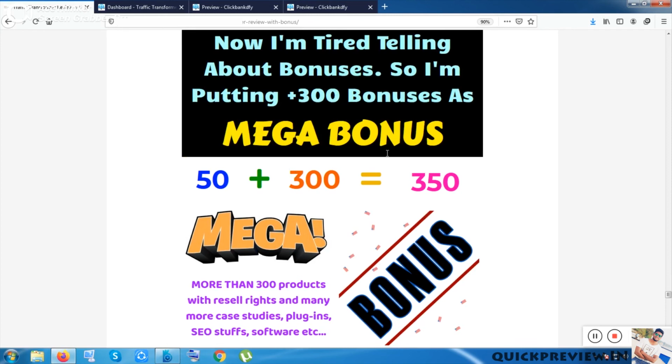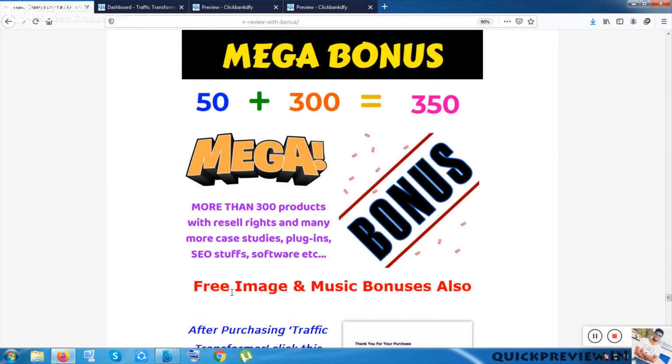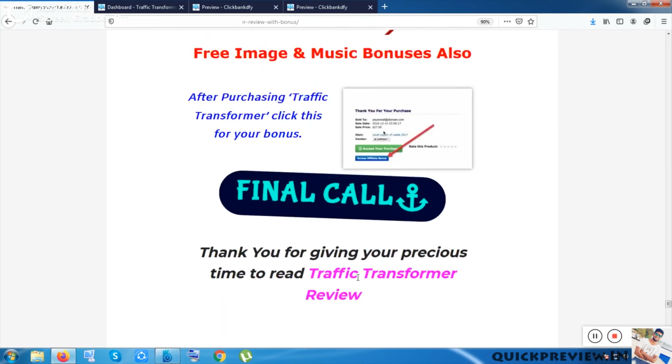So inside this you are getting literally 350 plus bonuses, which are softwares, SEO stuff, plugins, case studies, and also images and music. Recently I have introduced images, and music was previously there, and 10,000 plus stock images, not stock images, quote images, and also some stock images, and social media images, and 25 plus loop music tracks will be given to you from my side totally free, which are license free.